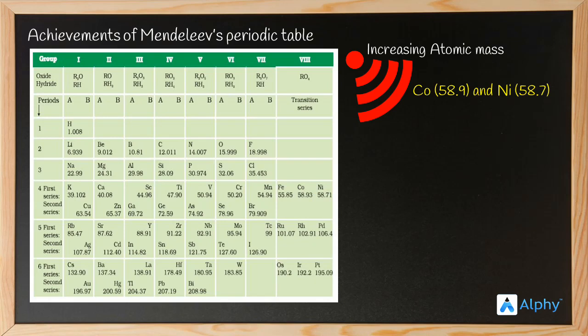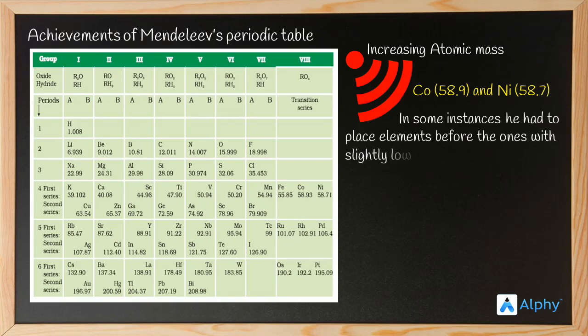Is that a limitation or an achievement? Let's see. In some instances, he had to place the elements before the ones with slightly lower atomic mass. Why? Because chemical properties were considered in that position. That was an achievement, not a limitation.